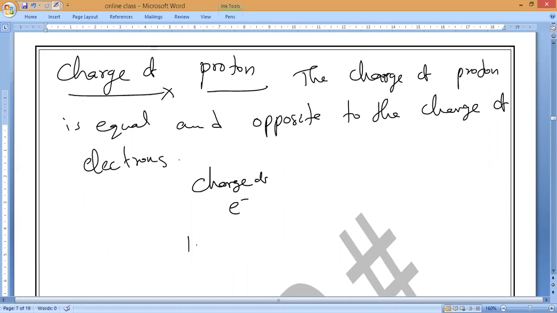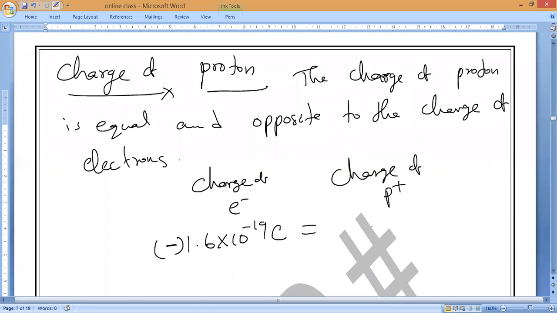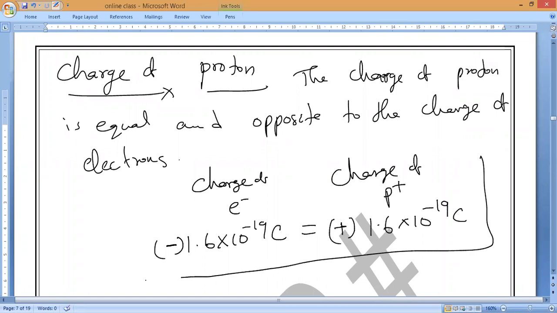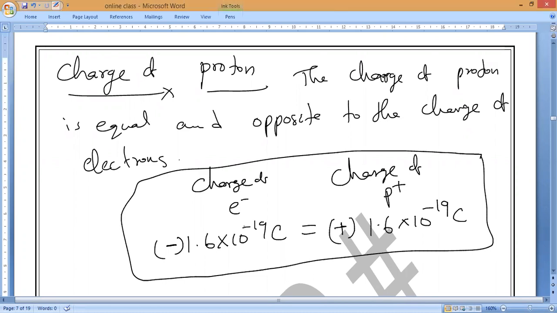The charge of electron is equal to 1.6 into 10 power minus 19 coulomb. So this is minus, and the charge of proton, P plus, is equal to positive 1.6 into 10 power minus 19 coulomb. Both the charges are the same in magnitude, but the sign is opposite. That is what you have to remember. So we can say 1 unit of negative charge is equal and opposite to 1 unit of positive charge.